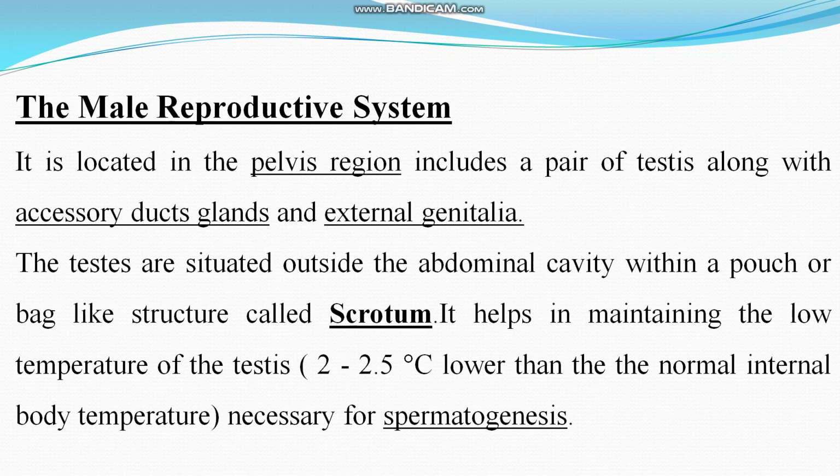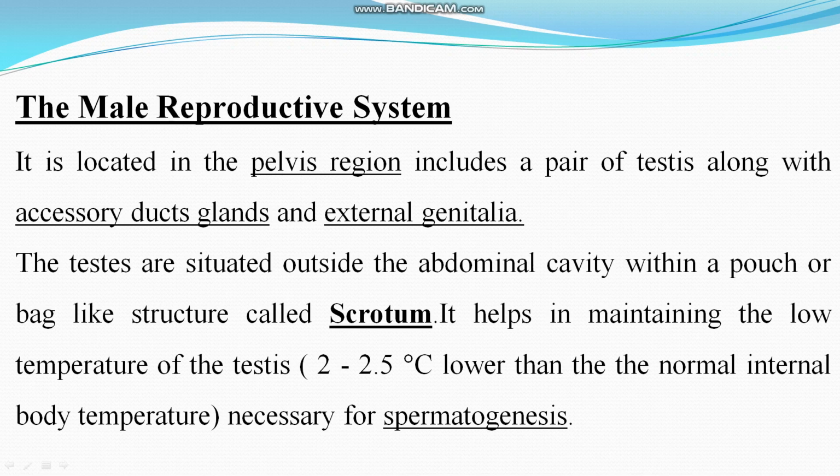The pelvic region, you know, is the lower body. So the male reproductive system is located in the pelvis region. It includes a pair of testes along with accessory ducts, glands and external genitalia.